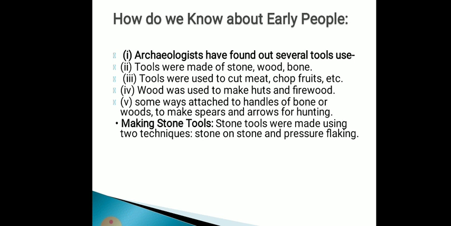People even started learning about their food habits according to the season of the foods.